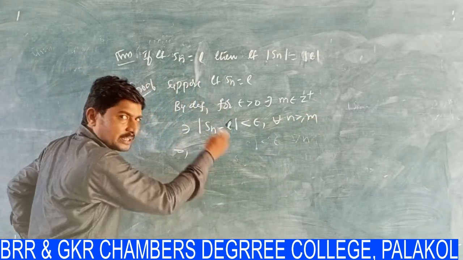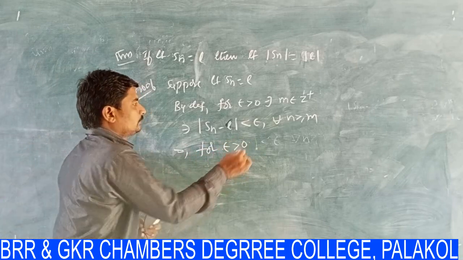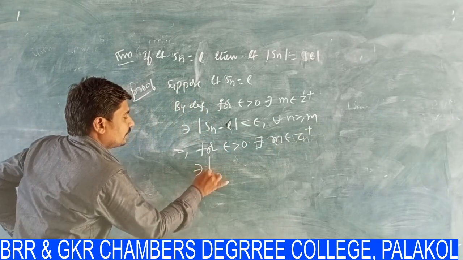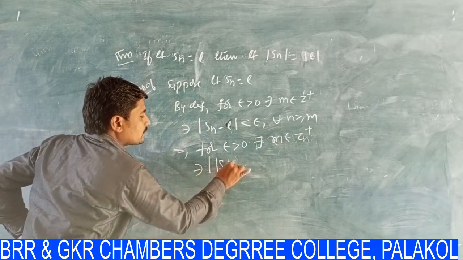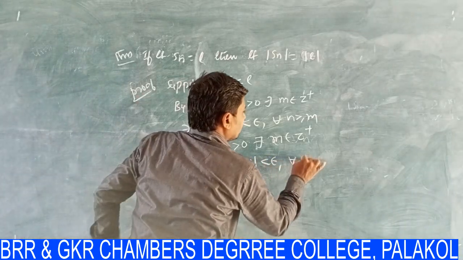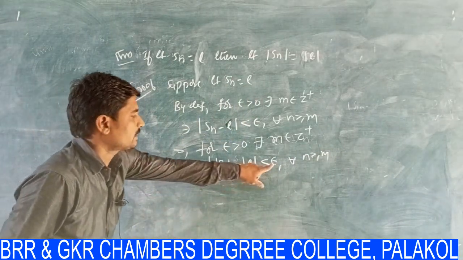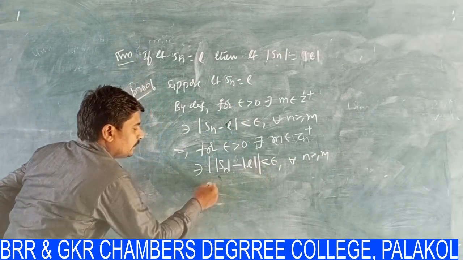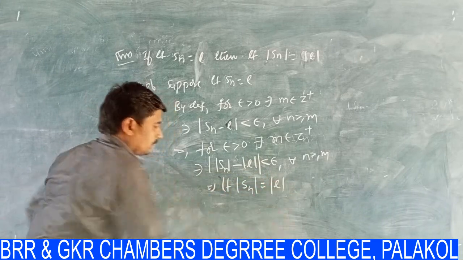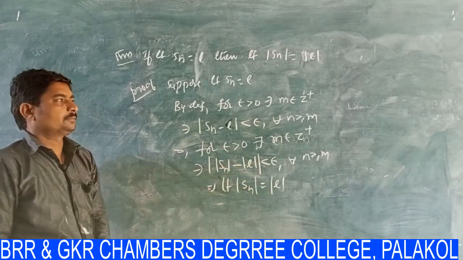Again, I am writing the same sentence as: for epsilon greater than 0, there exists M belongs to Z plus such that modulus of Sn minus modulus of L is less than epsilon for all n greater than or equal to M. See here, modulus of Sn minus modulus of L is less than epsilon. Using this, we can write limit modulus of Sn is equal to modulus of L. This is the next theorem.